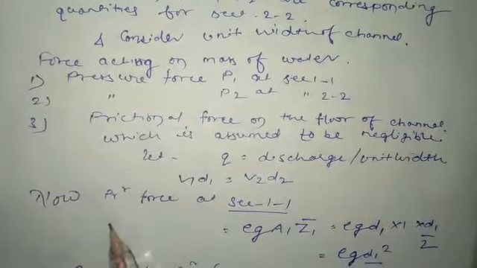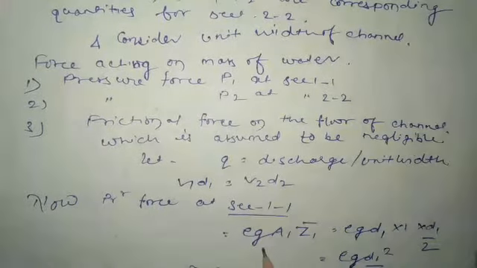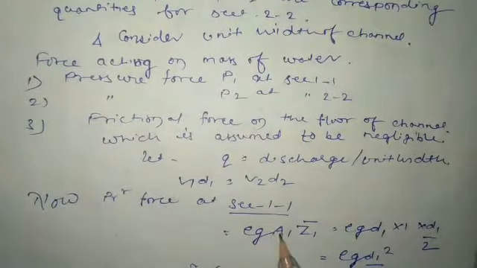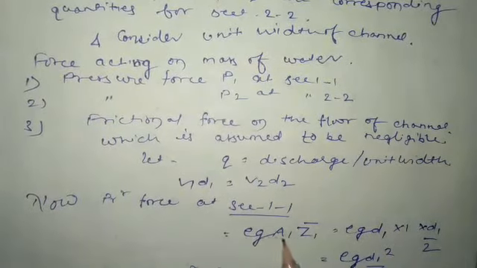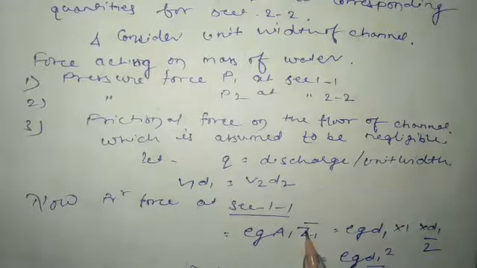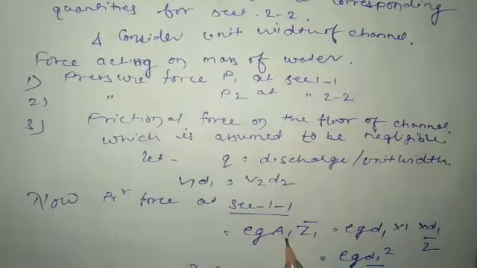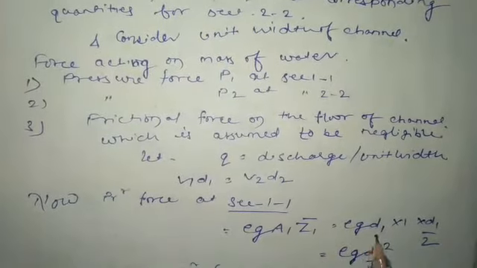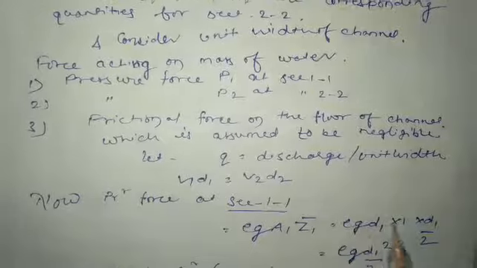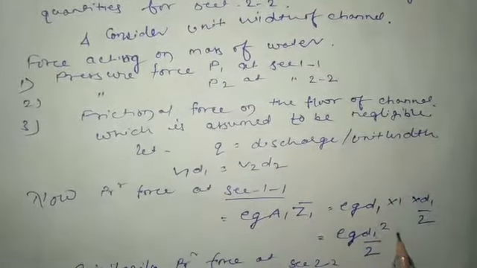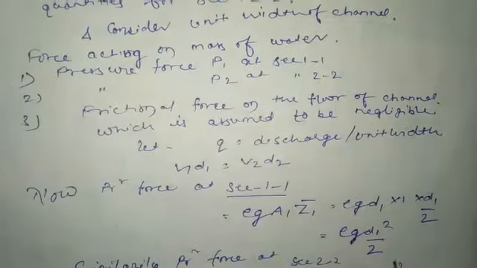Now we can calculate the pressure force at section 1-1, that is pressure into area. The pressure is rho g h, that is rho g into Z1 bar, and the area is A1, right? So the area is D1 into 1 and the centroid value is D1 by 2, so solving this we get rho g D1 square by 2.